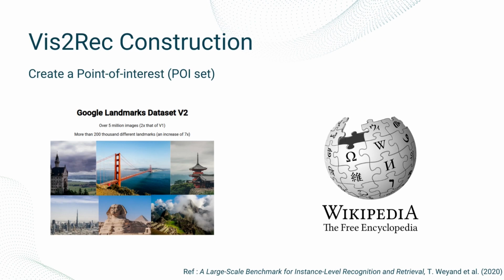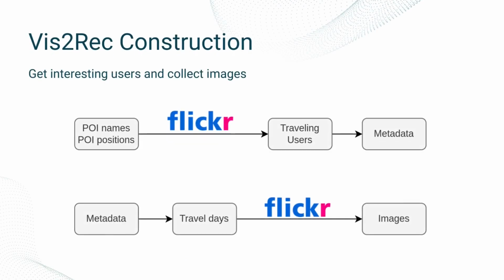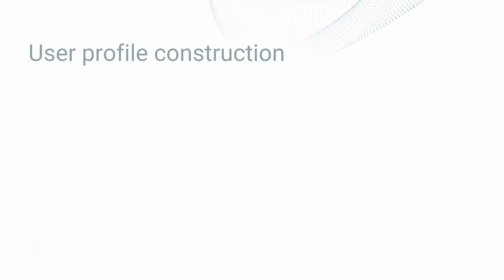To structure our data, we start by using the Google Landmarks dataset, augmented with Wikipedia queries to get an image and textual set of points of interest, or POIs for short. We then use this POI set in combination with the Flickr API to identify traveling users. Finally, we collect the Creative Commons images of these users on their traveling days.